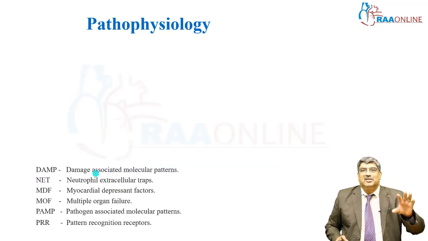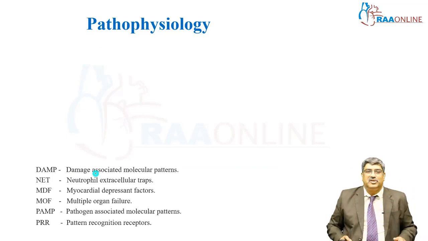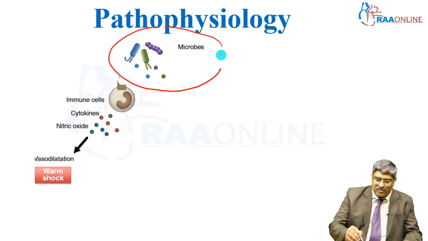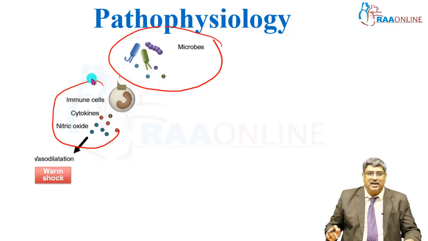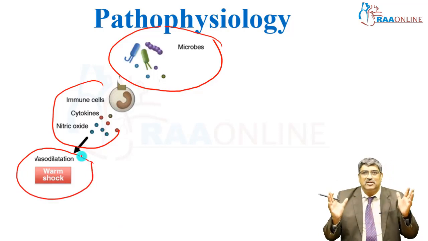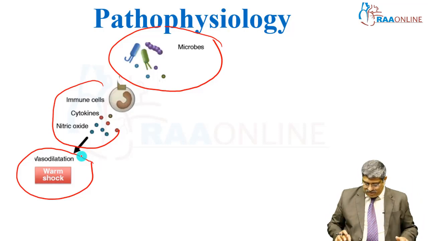Another important concept in the pathophysiology is cold shock and warm shock. What is warm shock? You have an infection, microbes come in, you have immune cells, cytokines and nitric oxide which is released, which leads to vasodilatation. Whenever there is vasodilatation, it is going to be warm and this is called the warm shock.